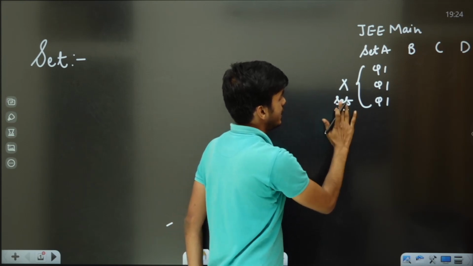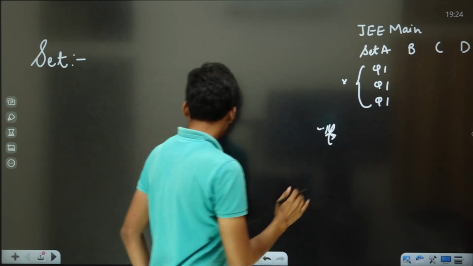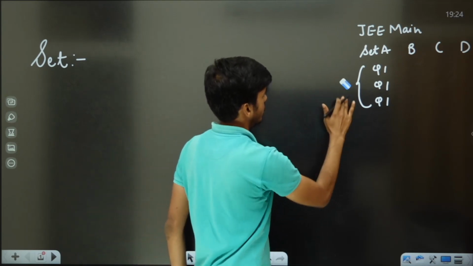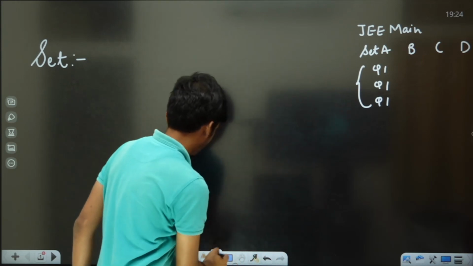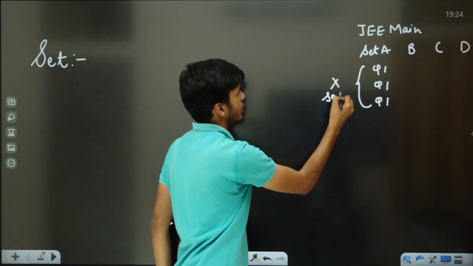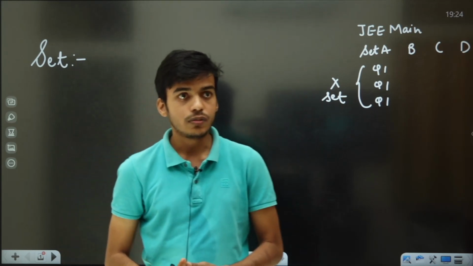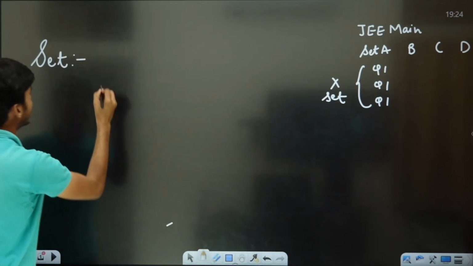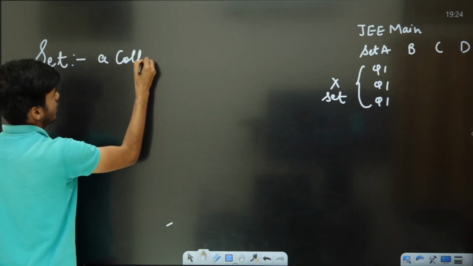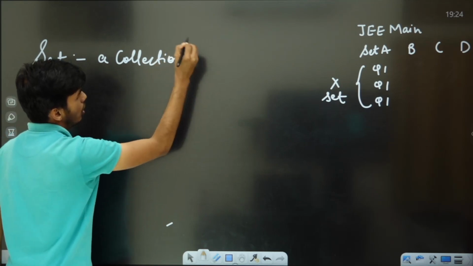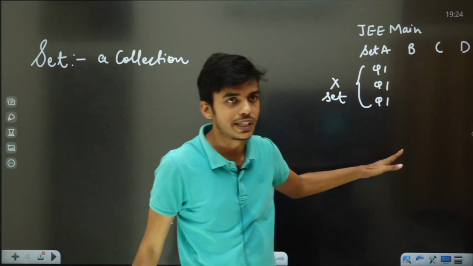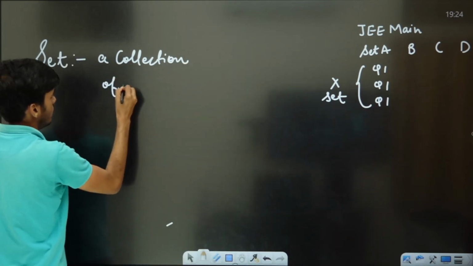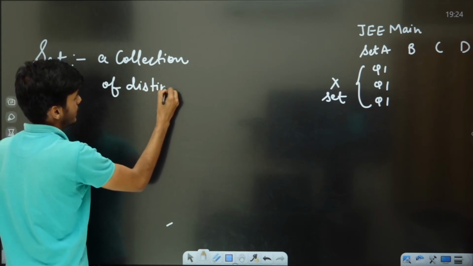So what we can see, anything in which there is a repetition will not be a set. Since there was a repetition, it is not a set. If there would not be a repetition, then it would be a set. Then what else should hold good for a collection to be a set? Set is basically a collection. Collection of what? Collection of distinct elements. Repetition must not be there.